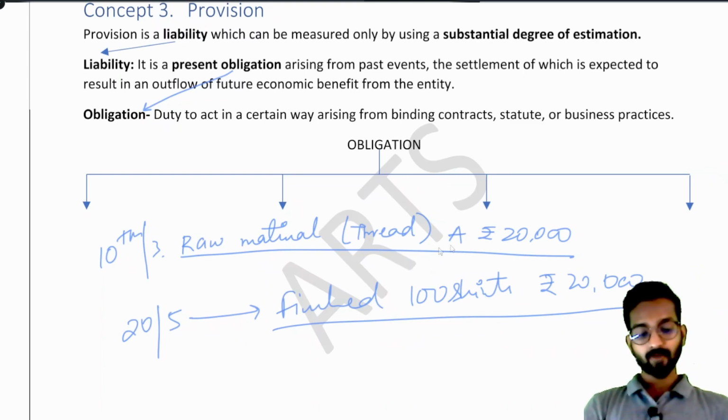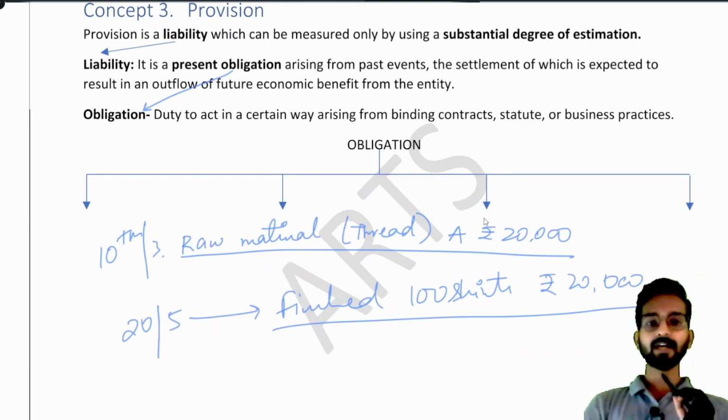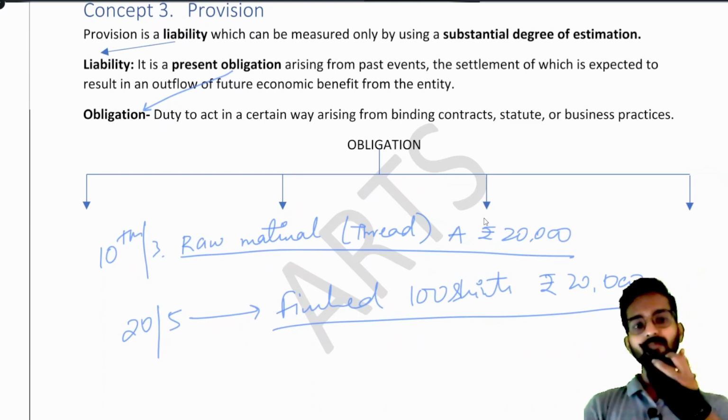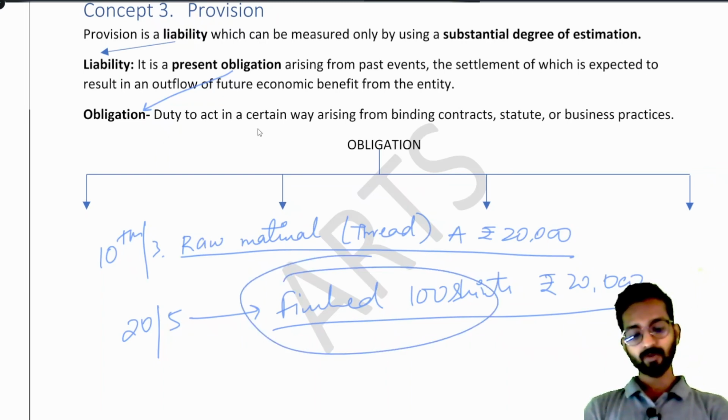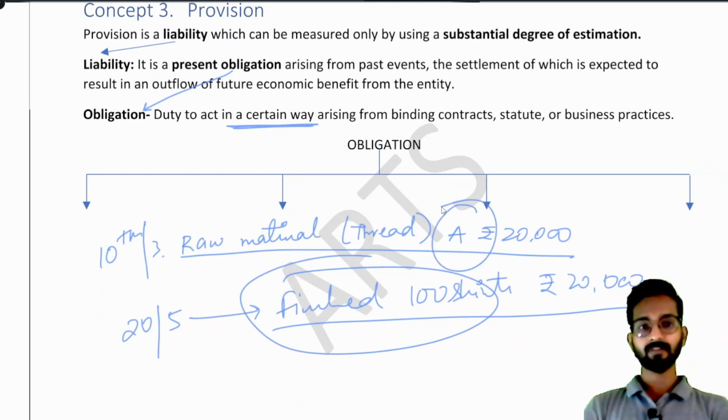So it means whatever he tells me that I have to pay, if he tells me you have to pay cash, I will pay him cash. If he says I don't want cash, I am giving you raw material, you give me finished goods, that's it, then I will give him finished goods. That's why it says duty to act in a certain way. Whatever way A tells, we will follow.